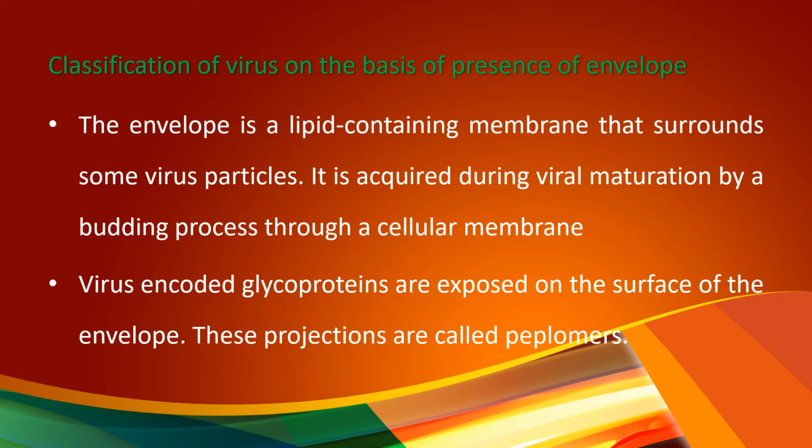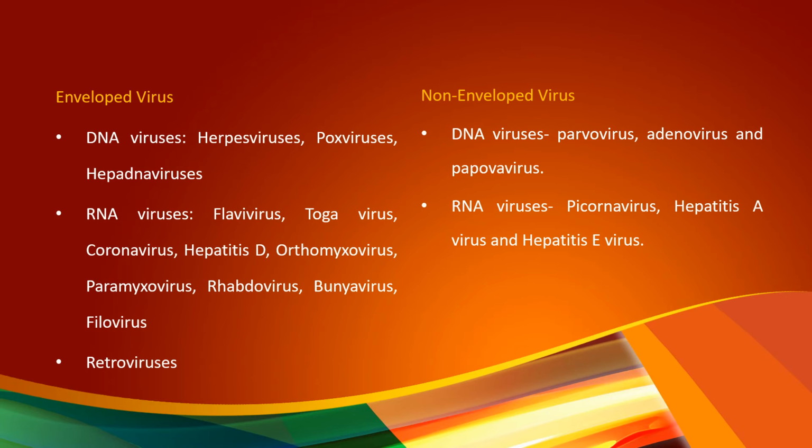It is acquired during viral maturation by budding through the cellular membrane, and virus-encoded glycoproteins exposed on the surface of the envelope are called peplomers. These are the surface proteins present on the envelope, also called spikes.